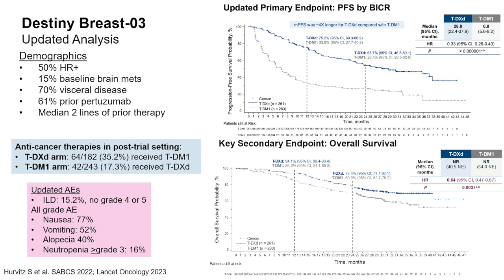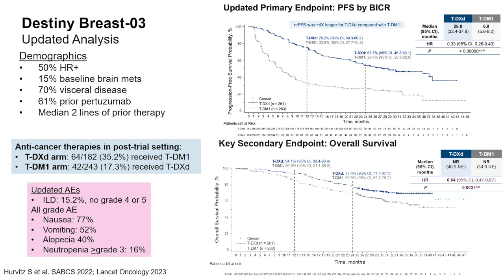But DESTINY-Breast03 studied this in patients who just received 1 line, largely, of prior therapy for metastatic disease, median of 2 lines, 1 line with trastuzumab. About 2/3 of the patients received prior pertuzumab, and 15% had brain metastases. 50% of these patients had hormone receptor positive disease, as we see in HER2-positive breast cancer, that 50% hormone receptor positive and negative.